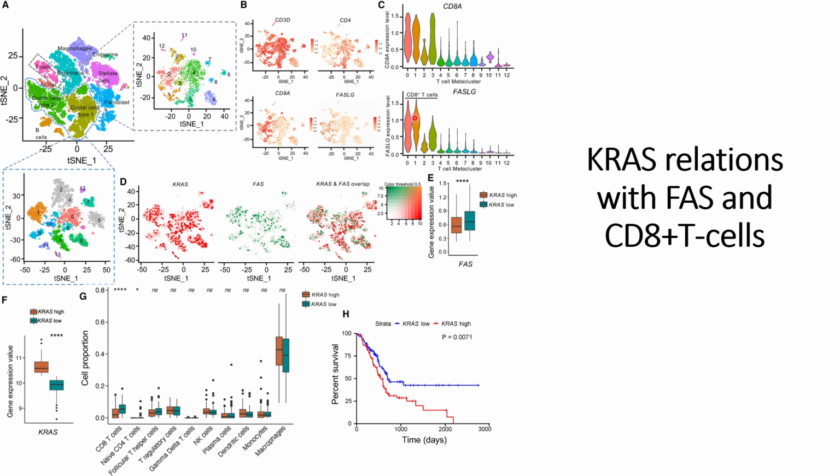And once validated that it's the CD8 plus T cells that have this FASL ligand expression, they wanted to check the expressions of this KRAS and FAS in those single cell RNA-seq data.